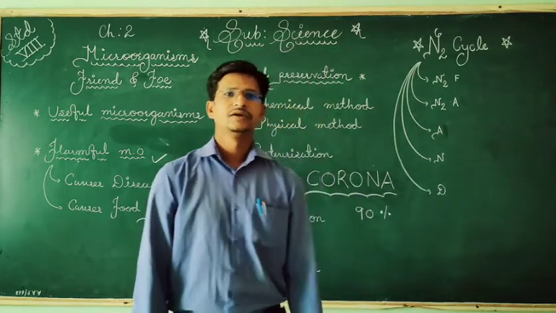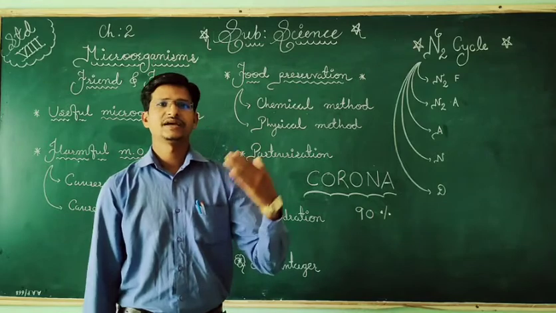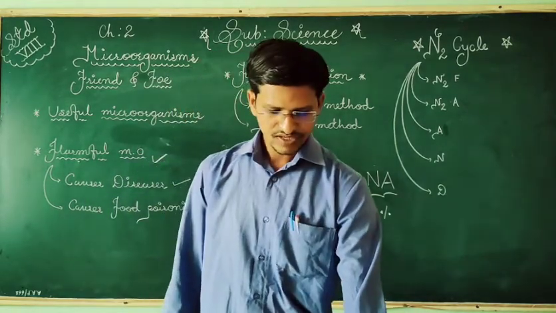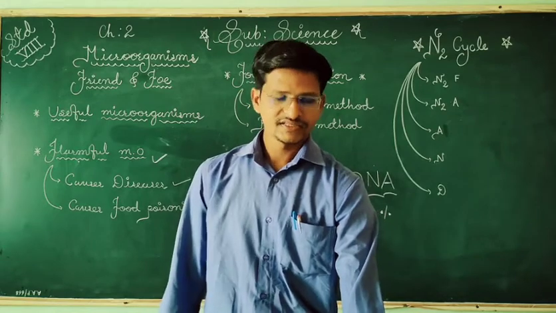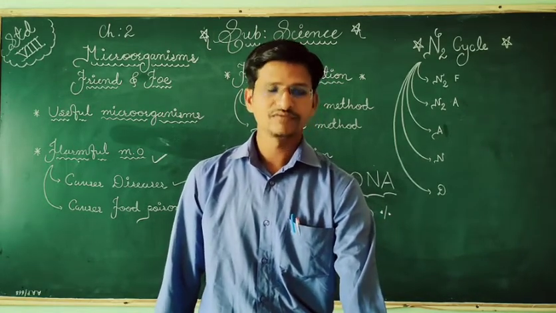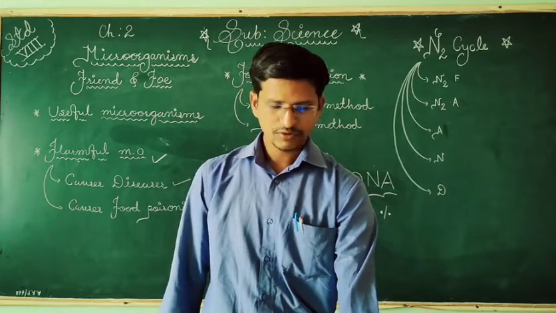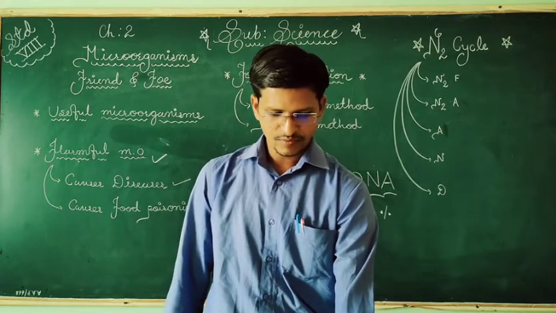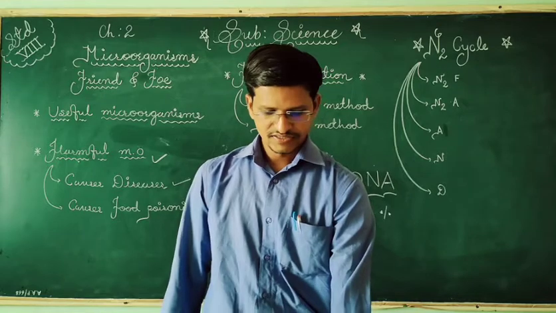These are the communicable diseases. Means it can affect another human. So viruses are there, bacteria, protozoa, fungi, and protozoa cause malaria, kala azar, amoebic dysentery, sleeping sickness.